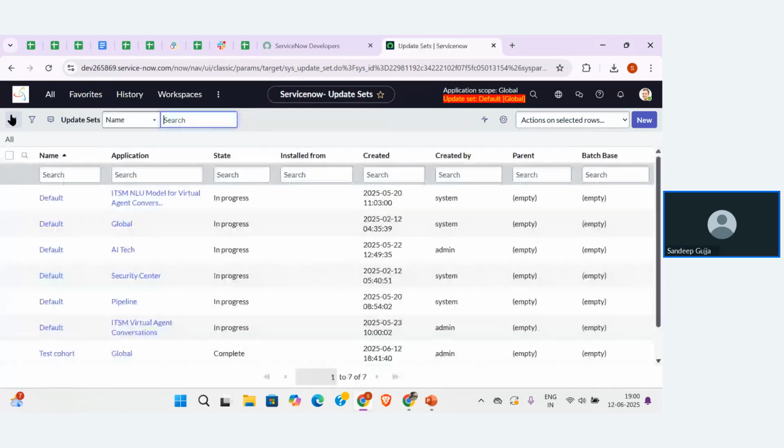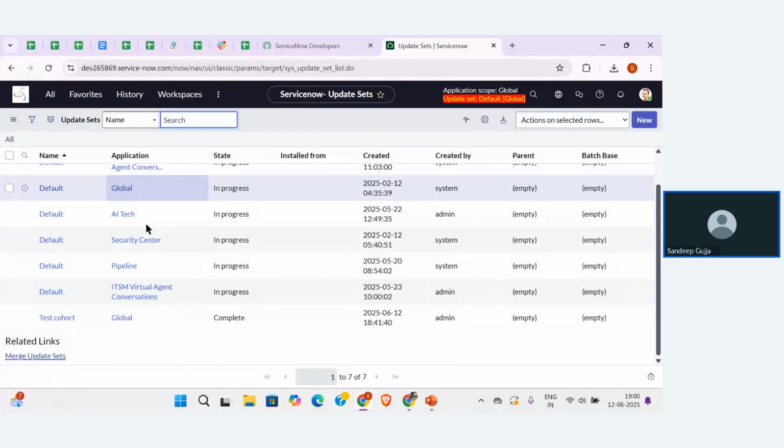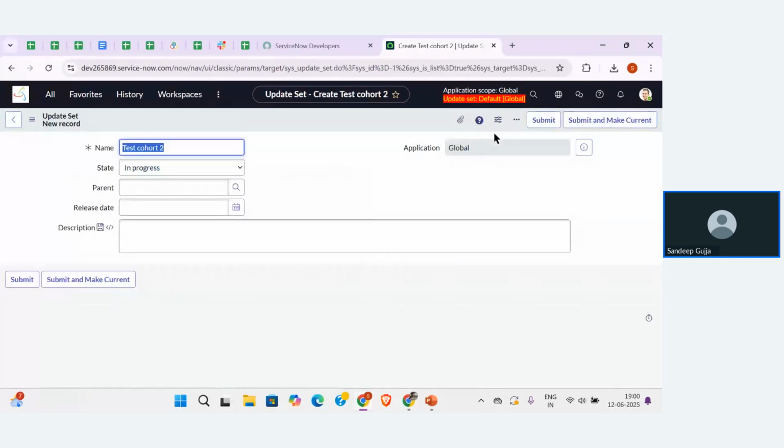Before configuring something, I need to create the update set first, because if I'm not creating any update set, it won't store the configuration in that. So for that, I need to go to New and create a new update set to store the configurations. Click on New, then name this particular update set as test subject.